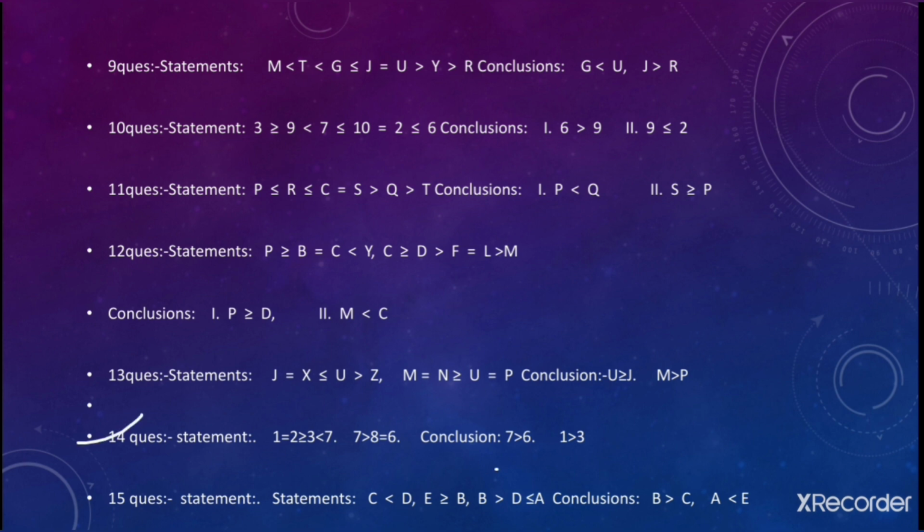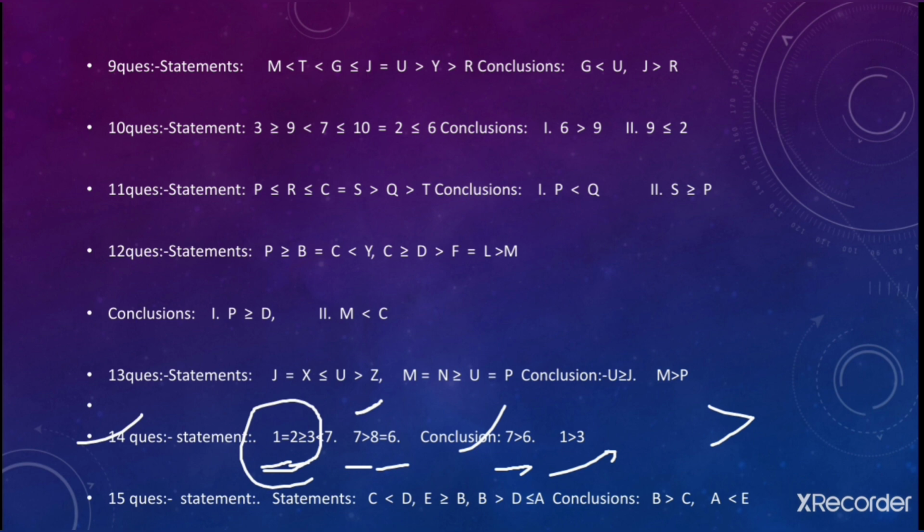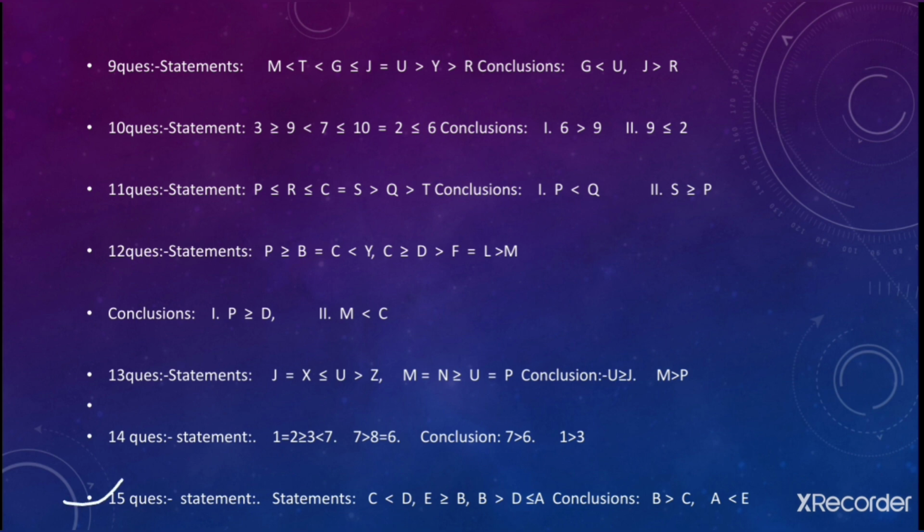You need to move forward from 7 to 6. So see guys, you can move from 7 to 8 and from 8 to 6. Minimum one time this requirement what? Fulfilled. Then it is true. Fine. Let's see the next one. 1 greater than 3. You can move forward from 1 to 2 and from 3 to 3. But you do not have this sign in the whole path. Since you do not have this sign, so it makes your conclusion what? False. Fine. So let's see the last question, 15th one.